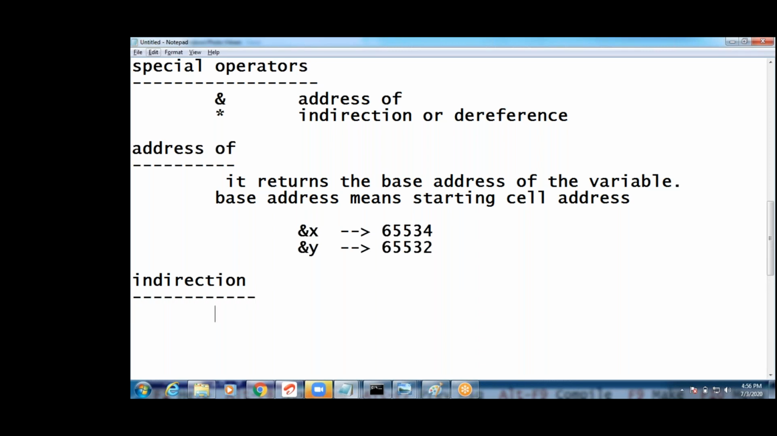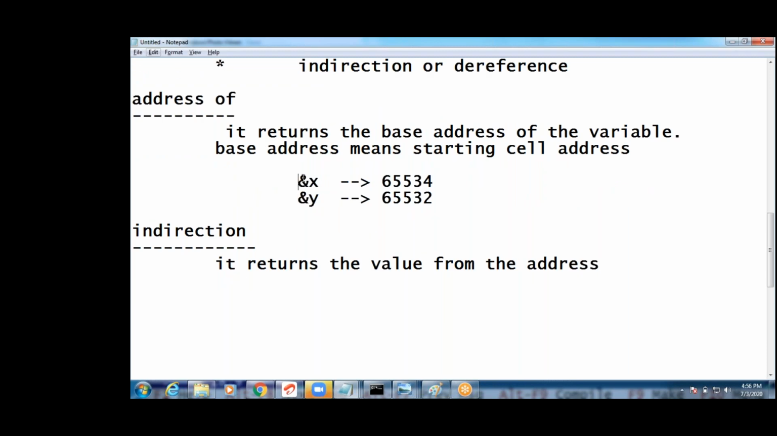Next one, guys. It returns the value from the address. For example, x value is how much? X is stored, right? For example, can I write star 65,534? What is the value stored? X value 10 I have given, right? That value it gives, 10 it gives. It returns the value from the address.